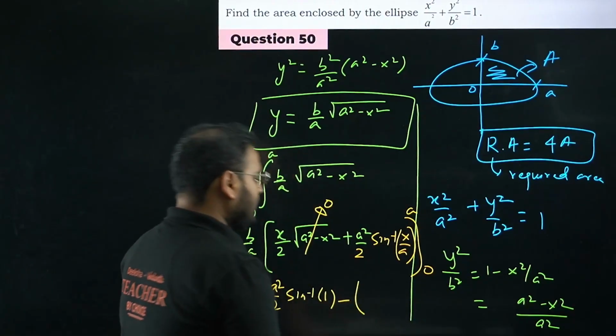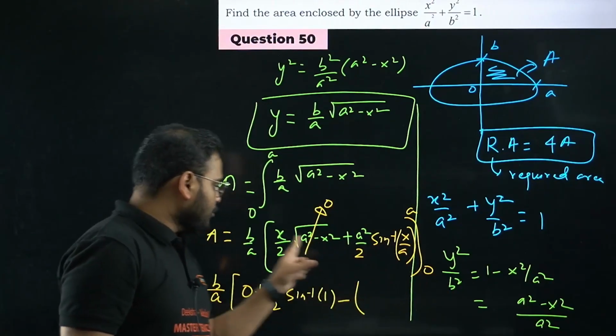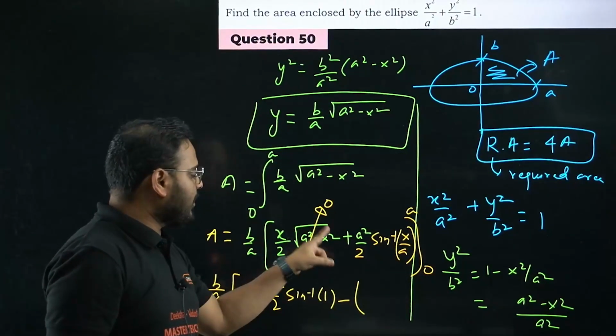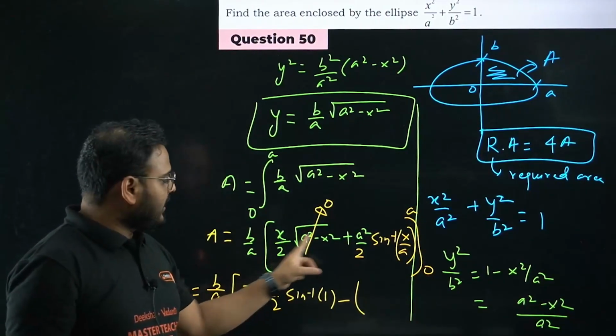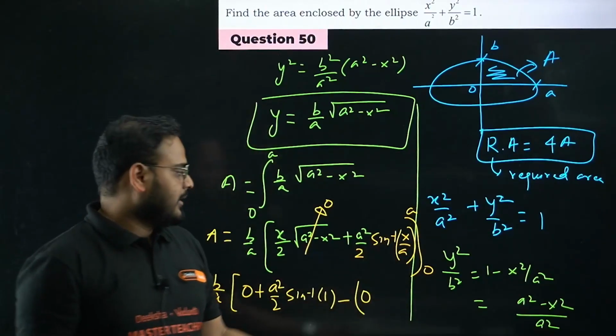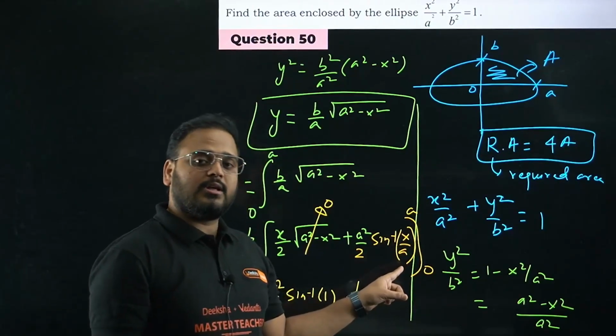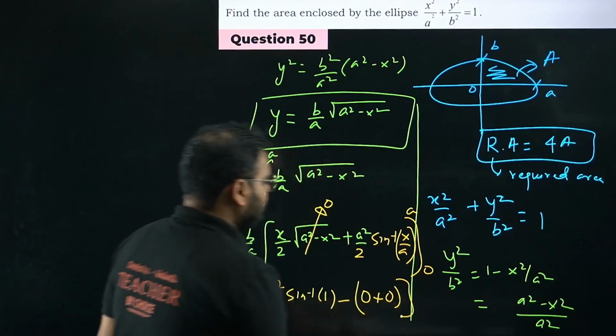Minus sign. Put 0 here, 0 by 2, which is 0. 0 multiplied by anything is 0. Over here, sine inverse of 0 by A: x is 0, so sine inverse of 0 by A is 0 only. Sine inverse of 0 is again 0 only, sir. We don't have anything to worry about.